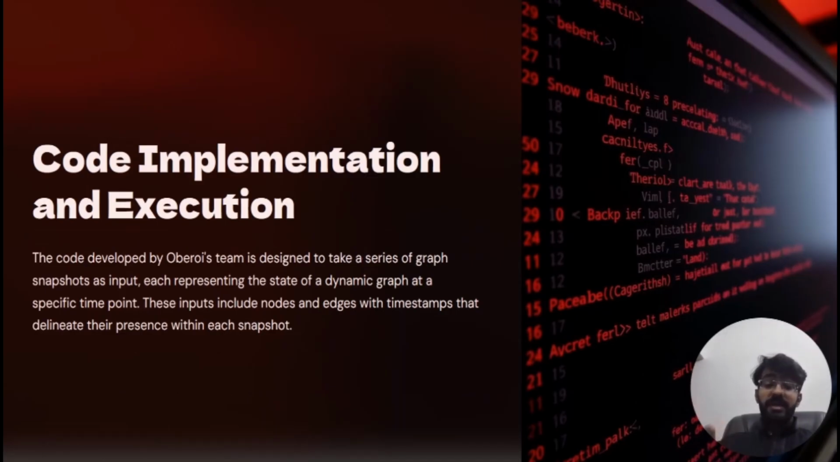In the code implementation and execution, we see that there's a dynamic graph subgraph detection, in which we take two graphs as input: the graph G, a dynamic graph, the larger graph, and the graph H, a smaller subgraph. Our objective is that we take the input and check if H exists as a subgraph in G, and we verify that there exists a valid mapping between the vertices and the edges of H and G.